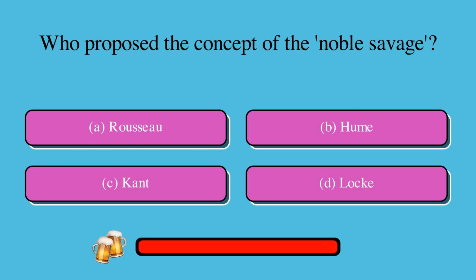Who proposed the concept of the noble savage? Is it A, Rousseau, B, Hume, C, Kant, or D, Locke? The correct answer is A, Rousseau.